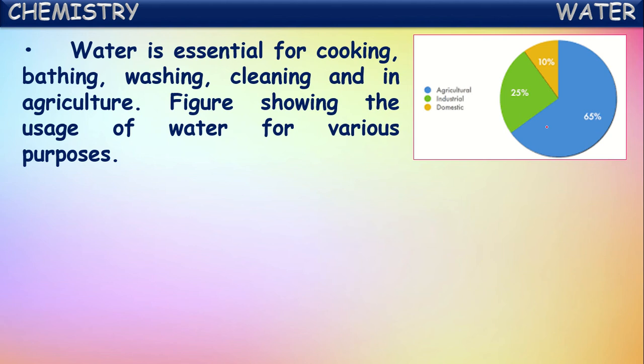Most of the available water is used in agricultural purposes. The next large quantity is used in industrial works, and a small quantity is used in domestic purposes like drinking, washing, cleaning, cooking. For all these, around 10% of available water is used. Largely it is used in agricultural purposes.